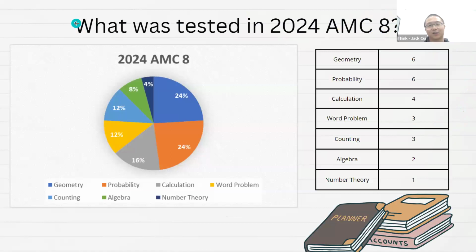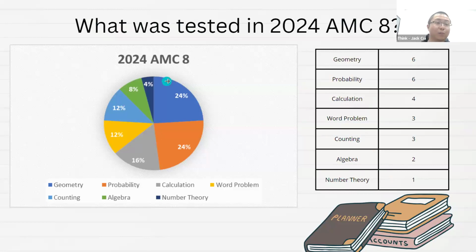All right, so let's first go to the main topic. What has been tested in the 2024 AMC 8? Here is a pie chart and also a regular chart to describe the topics. As you can see, the majority topics are about what? Geometry and probability, right? There are 12 such questions. They account for half of the total exam. Then the other topics with lower frequency are calculation, word problem, counting, algebra, and number theory. Quite surprisingly, there's only one question regarding number theory.